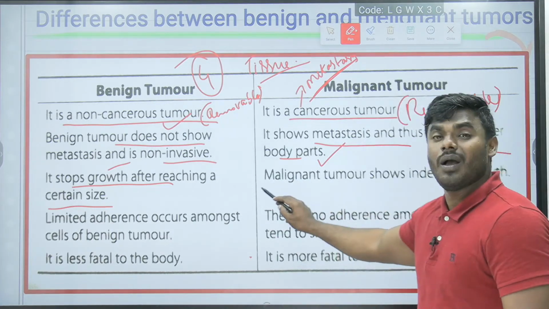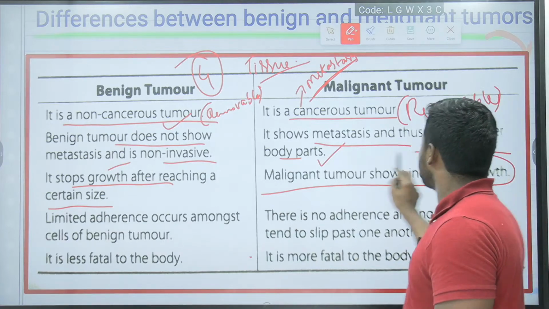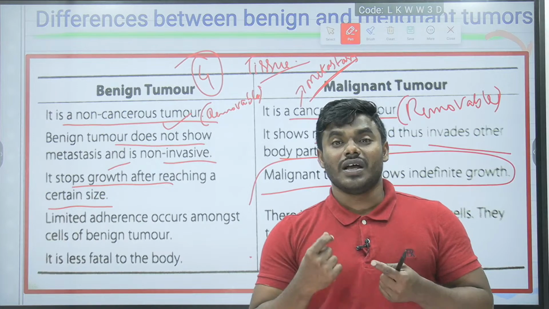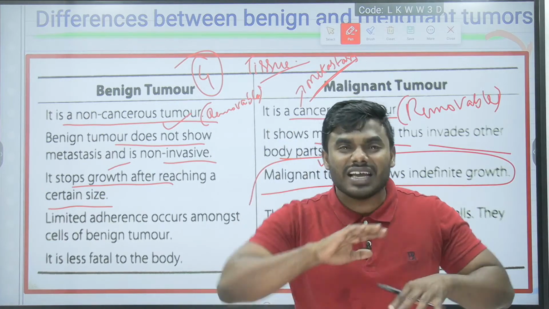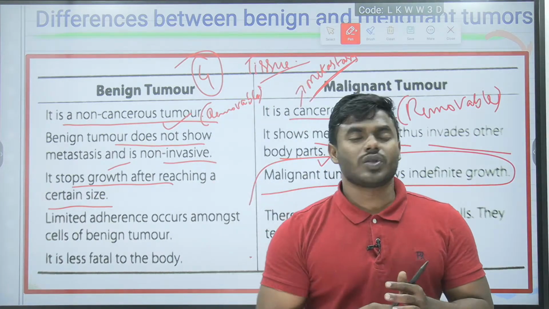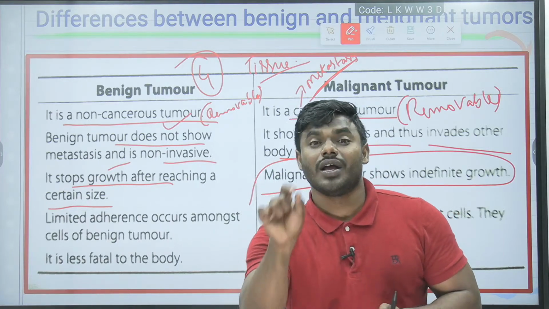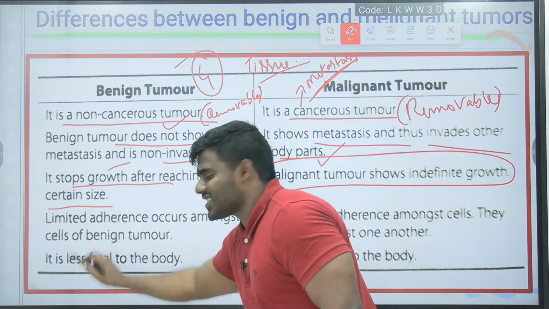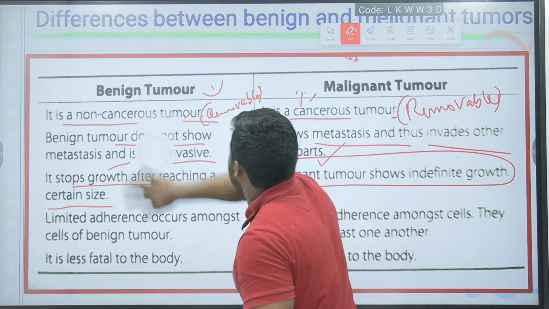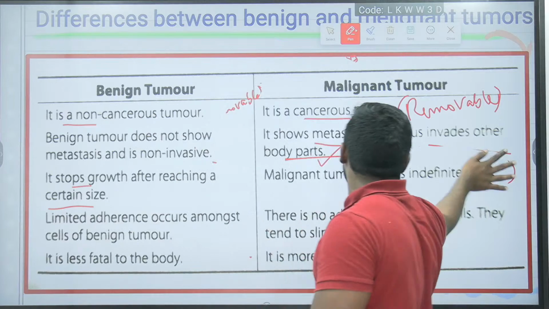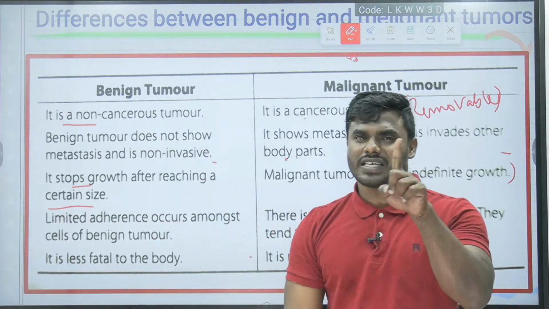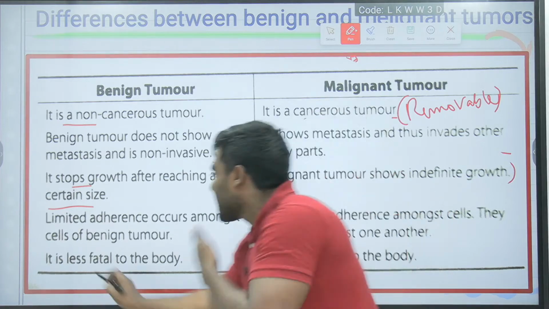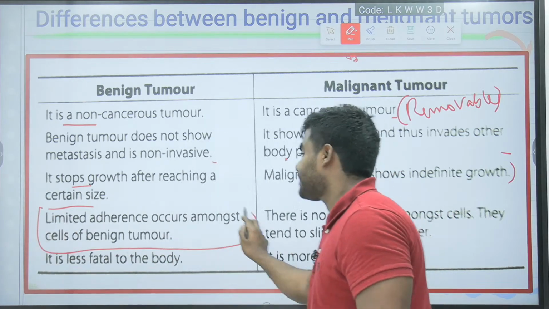Everyone look into this. Malignant tumors show indefinite growth, which means, friends, their size will keep increasing continuously. There will be no restriction to its size. That is the point I would like to highlight. Next, friends, this is also a very unique statement which was asked in the exam in a 4-mark question as a single statement. That is adherence.